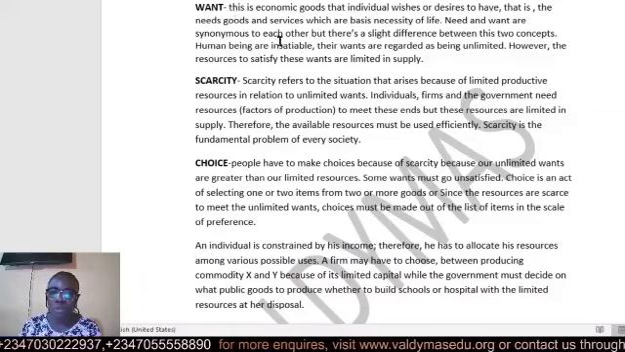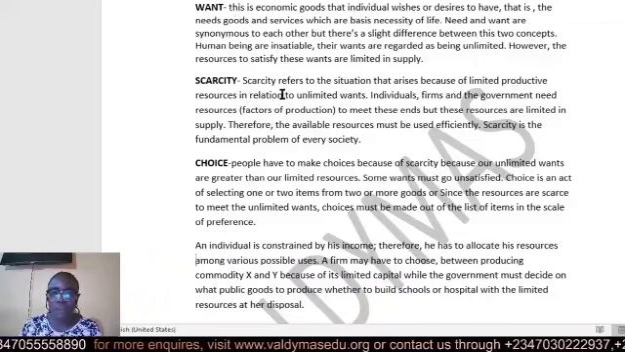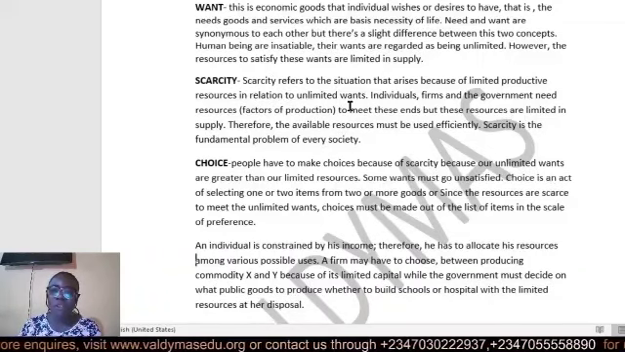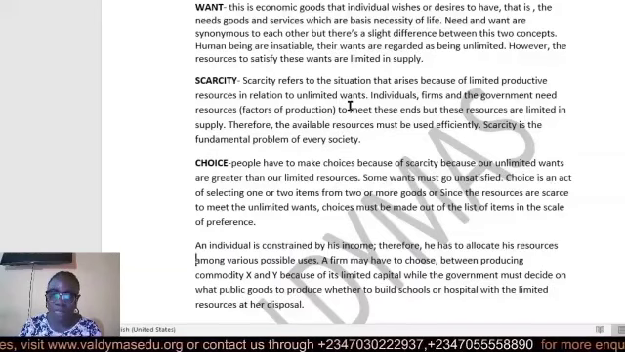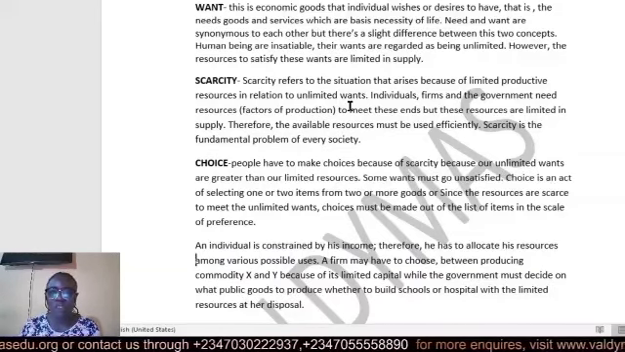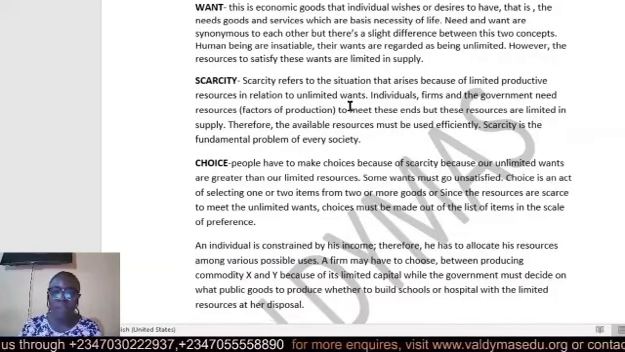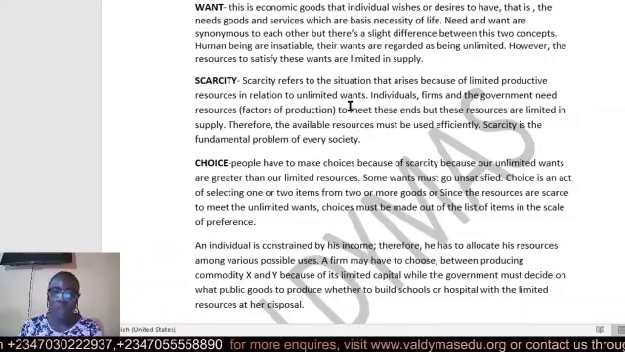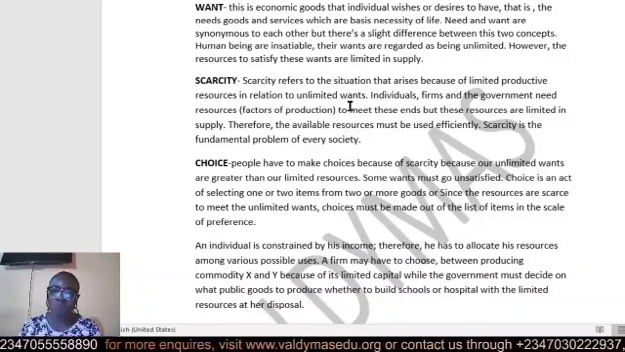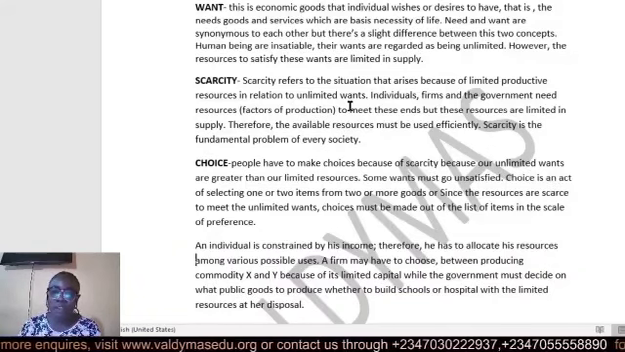Another concept to note is the concept of scarcity. What is scarcity? Scarcity refers to the situation that arises because of limited productive resources. When we talk of scarcity, some people will think that when you say something is scarce, it means you don't have it. No. When you hear scarcity, it means you have limited resources compared to the unlimited wants of individuals, which can also be compared to the unlimited wants of firms and that of government.